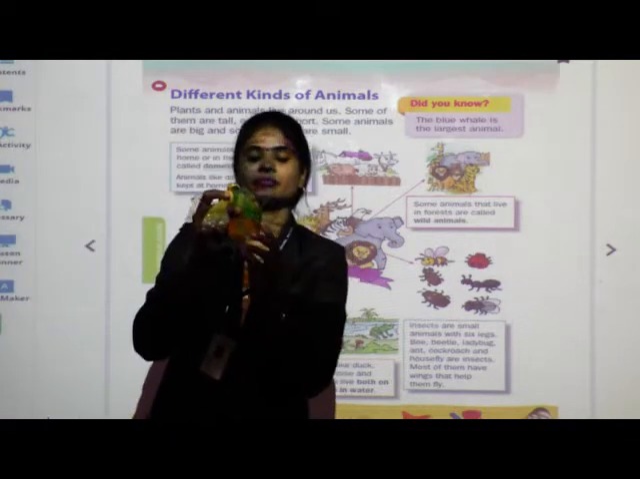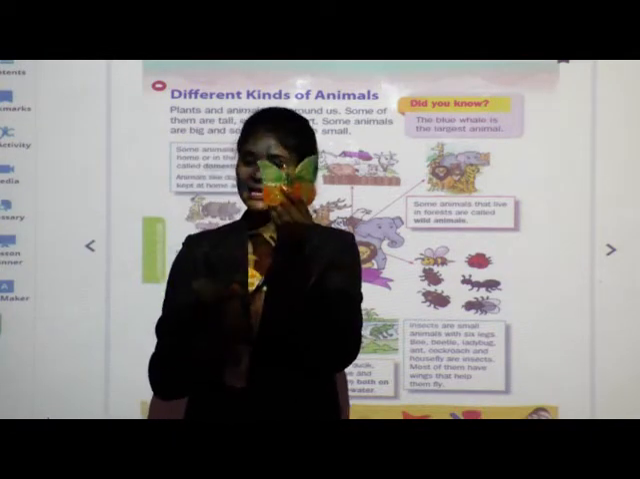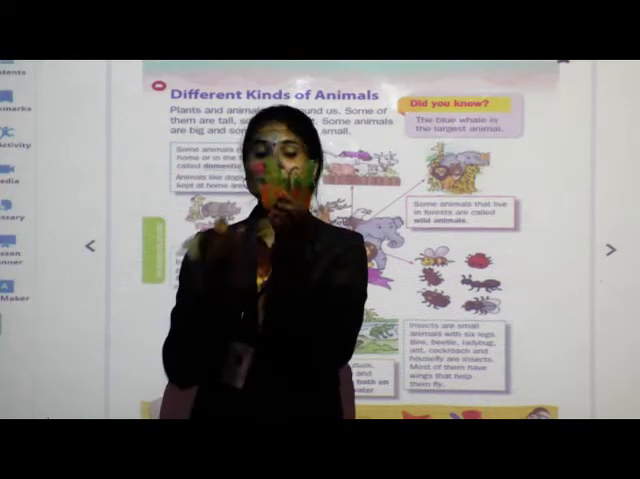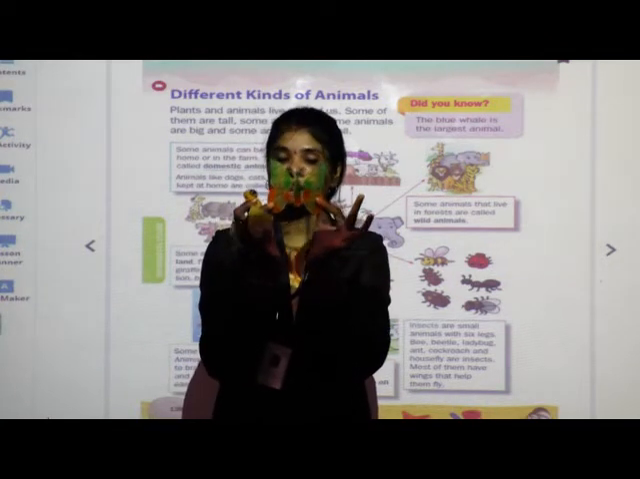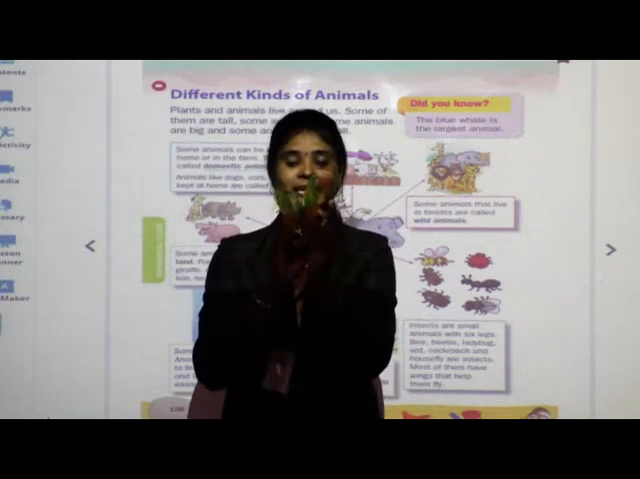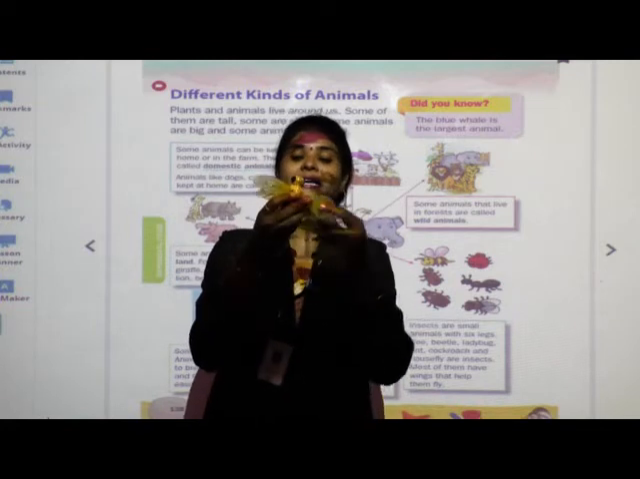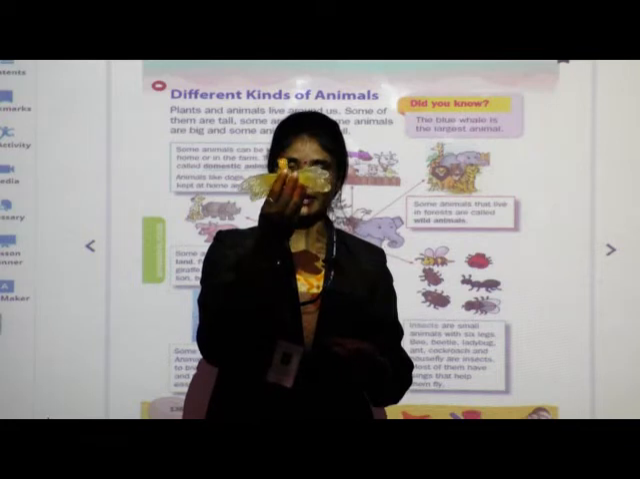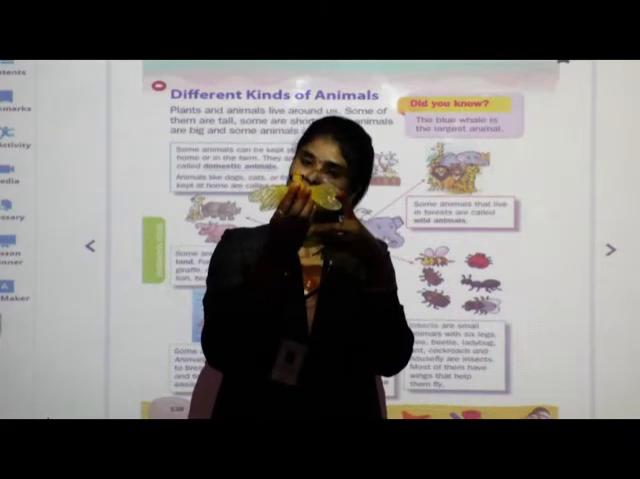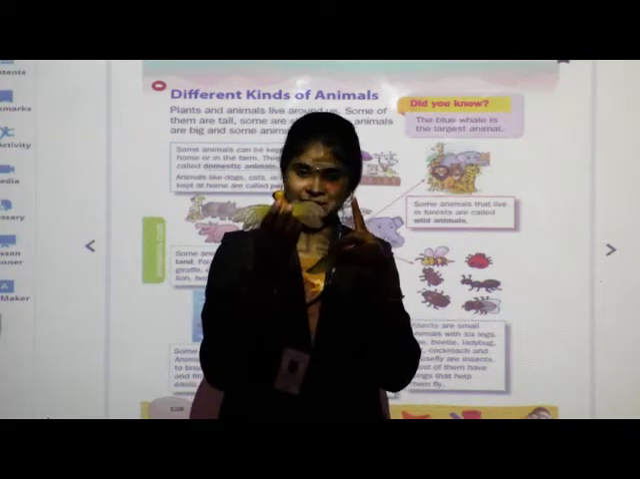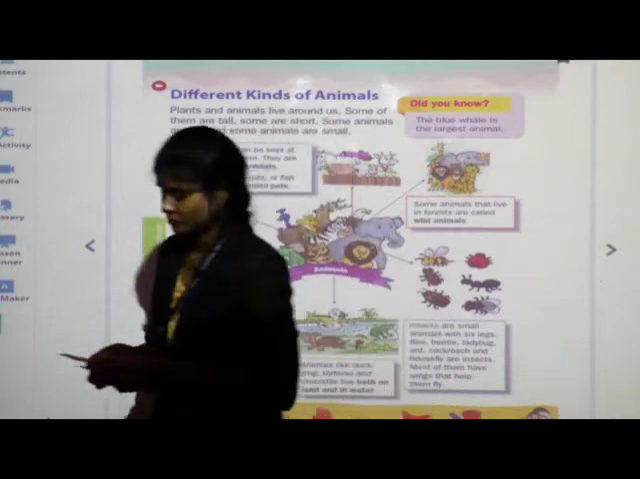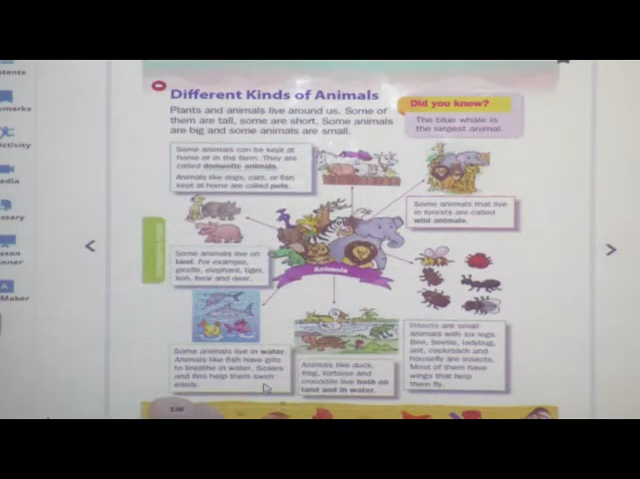See, can you see? This is the butterfly. What is this? This is butterfly, and butterfly has wings, and with the help of wings it can fly easily. And see, this is honeybee. Honeybee also has 2 wings, and with the help of wings it can fly. Okay, is that clear? So what are insects?